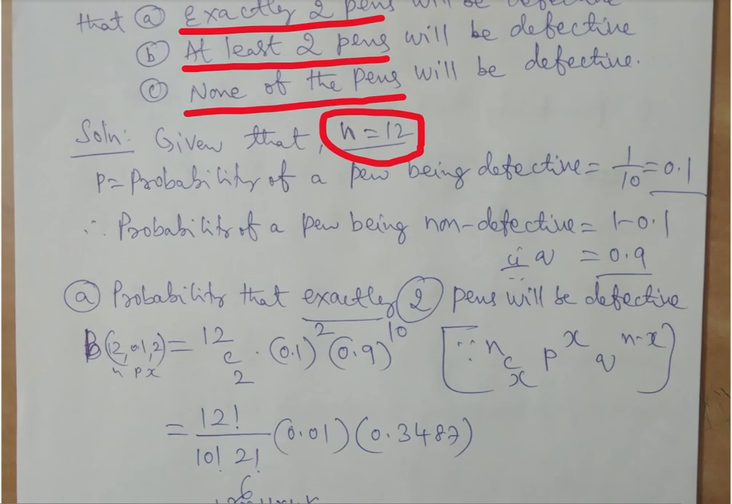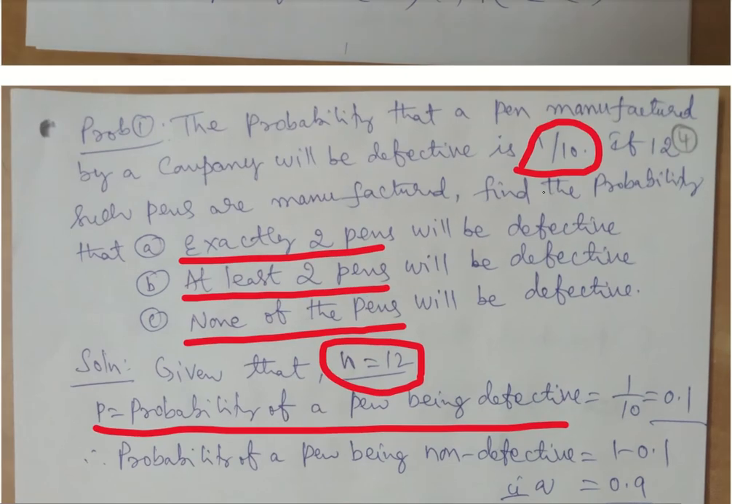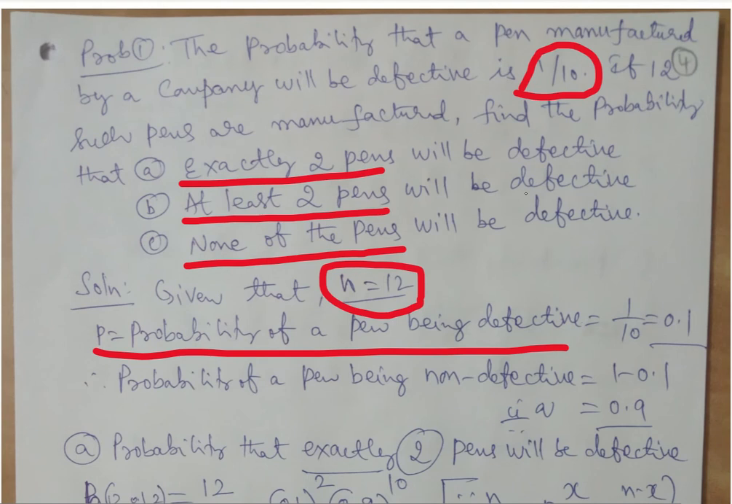Now having identified it is a binomial distribution, let us figure out n and p. So n is 12, and p is nothing but the probability of a pen being defective. You can define a failure as p or a success as p. That depends on how you take it. In this case we are taking defective as the probability p, then non-defective will become q, that is the complement of it. So p is 1 by 10, which is 0.1.